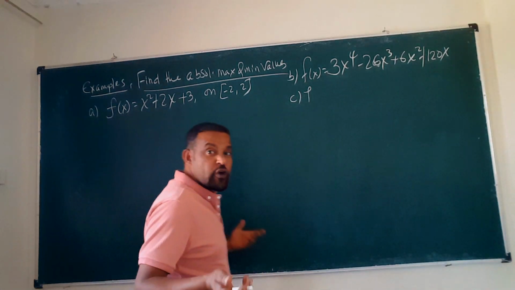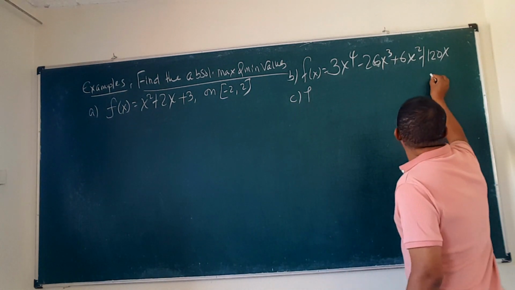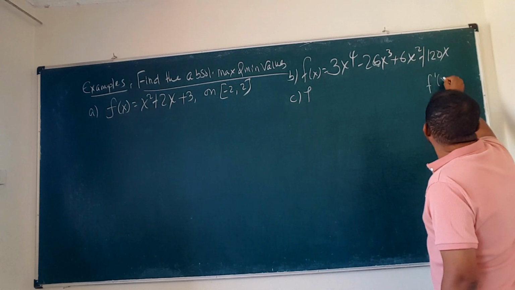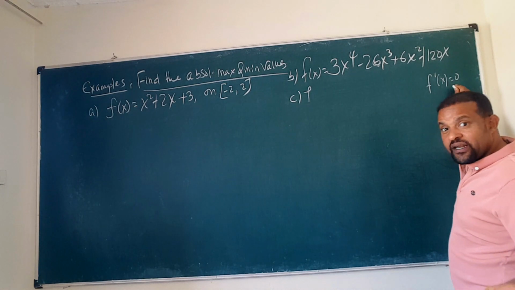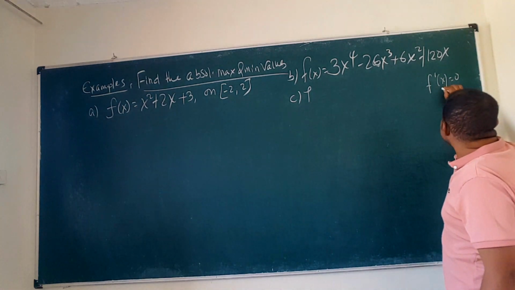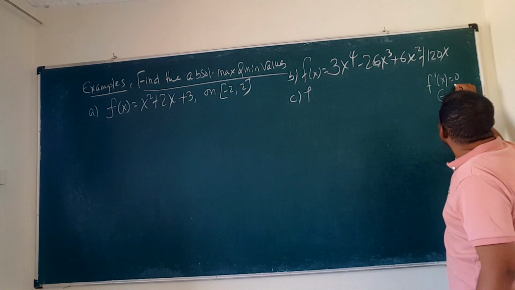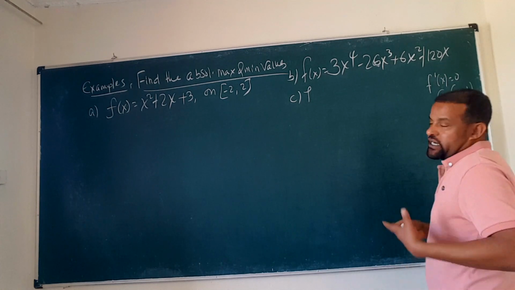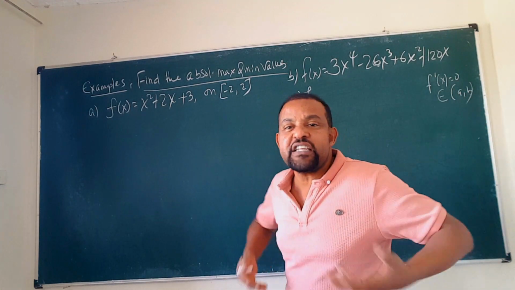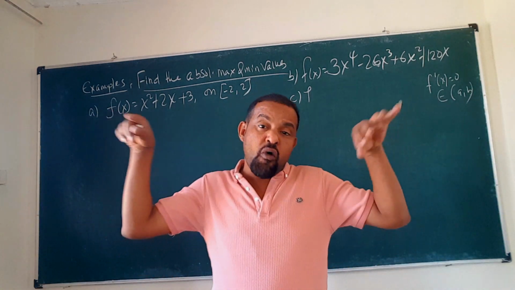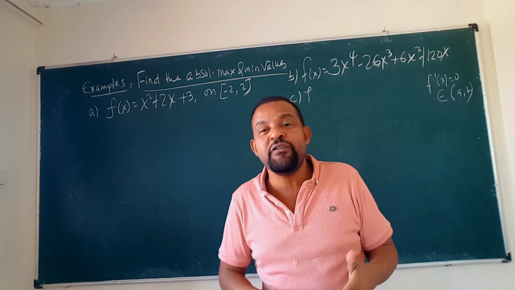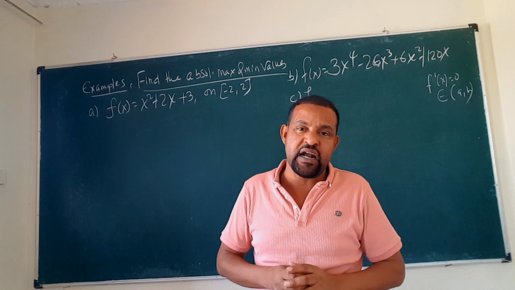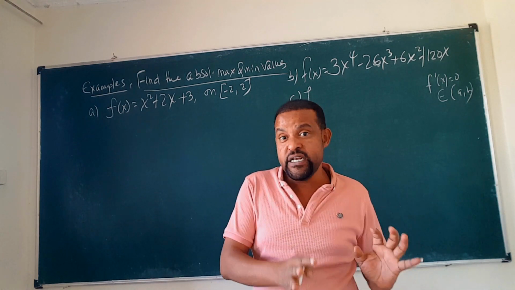So what you are going to do is that first we'll just find the critical numbers of this function, that is, f derivative equal to 0. Then we check whether these critical numbers are in the interval. So we just take the critical numbers which are on the open interval (a, b), then we are going to evaluate the value of the function at these critical numbers and at the end points.